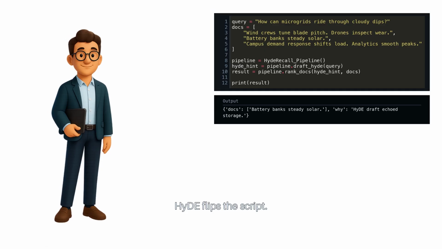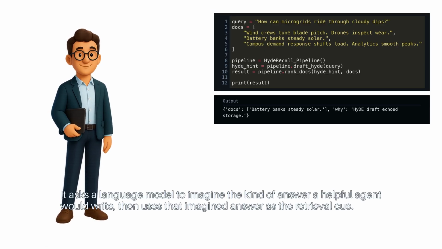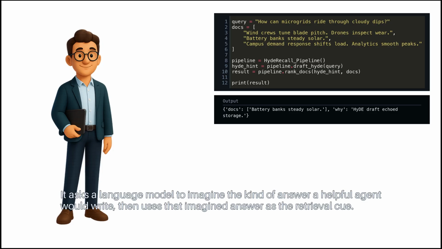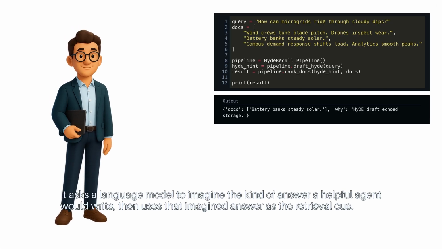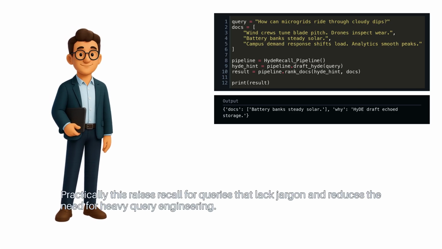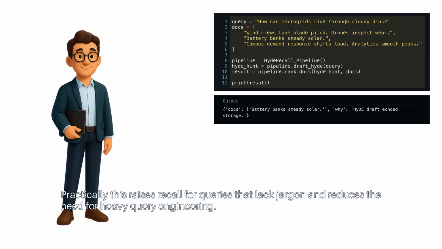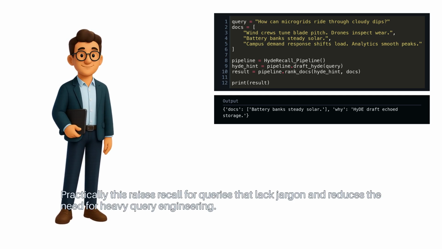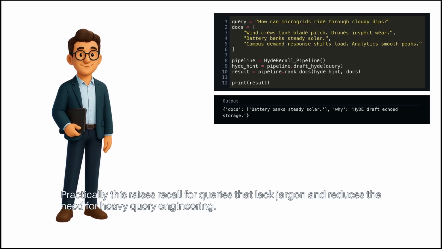HyDE flips the script. It asks a language model to imagine the kind of answer a helpful agent would write, then uses that imagined answer as the retrieval cue. Practically, this raises recall for queries that lack jargon and reduces the need for heavy query engineering.